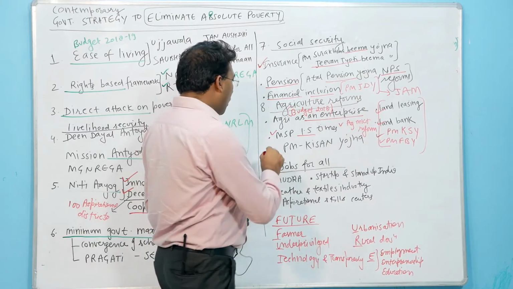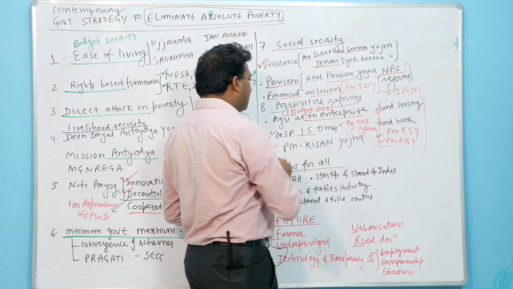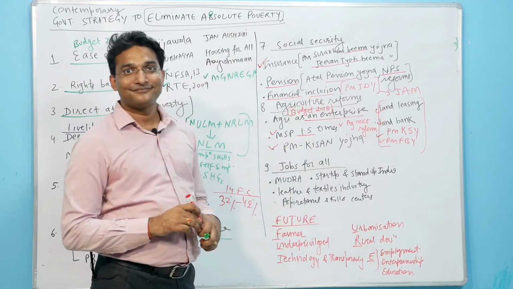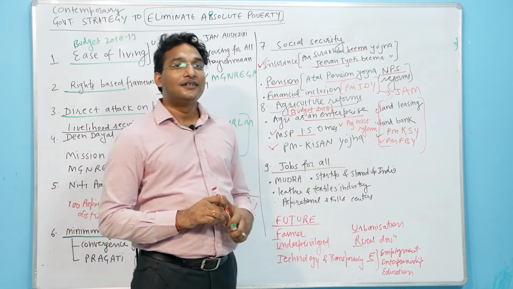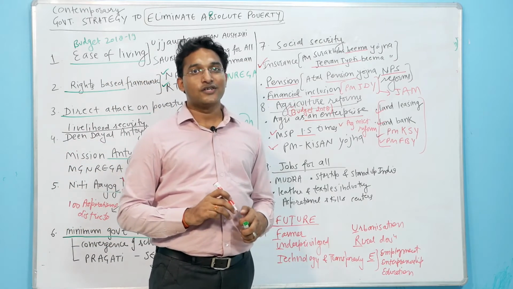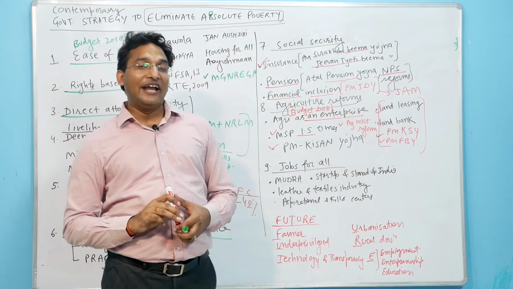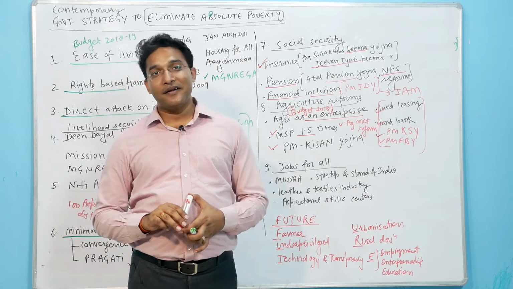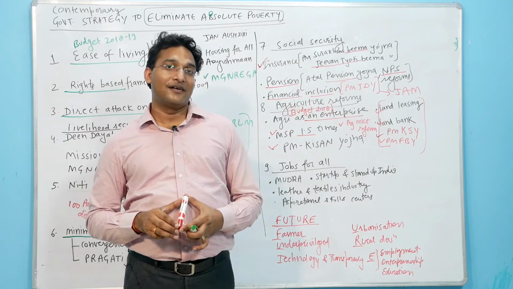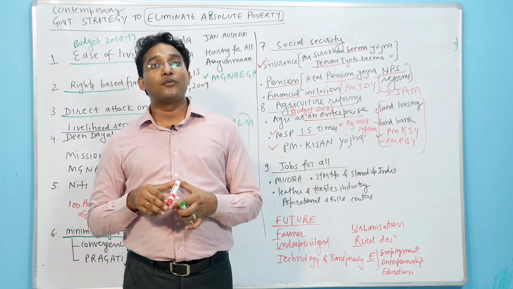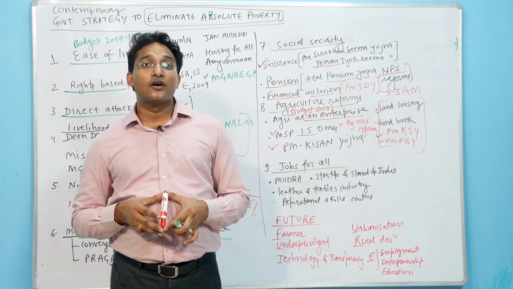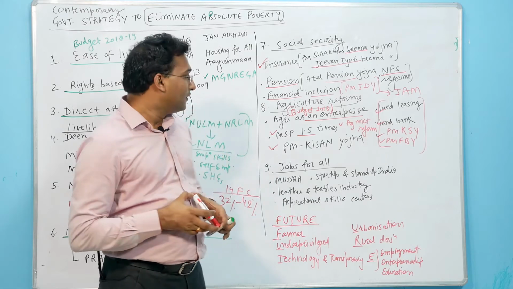And finally, the government has also introduced Pradhan Mantri Kisan Yojana. It will provide direct benefit transfer to the farmers so that they have sufficient income and are not dependent on the money lender. They are not committing suicides because of the crop failures, etc.